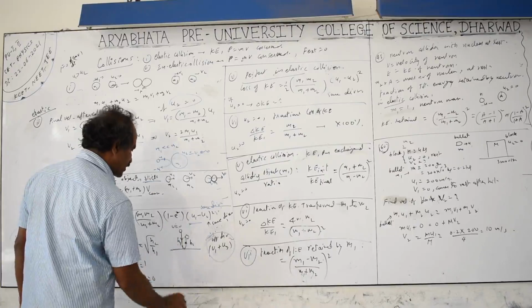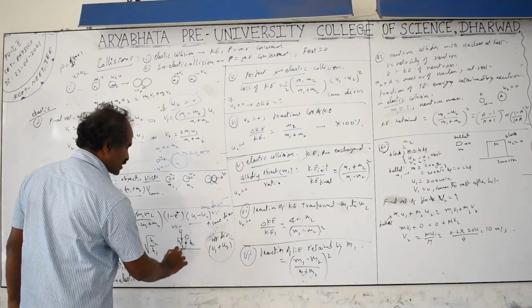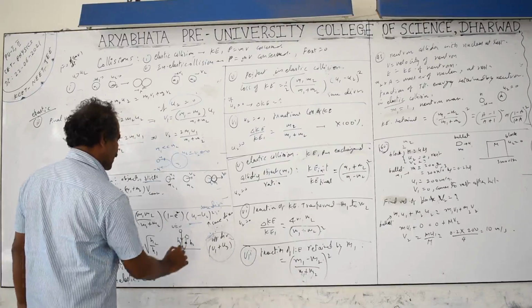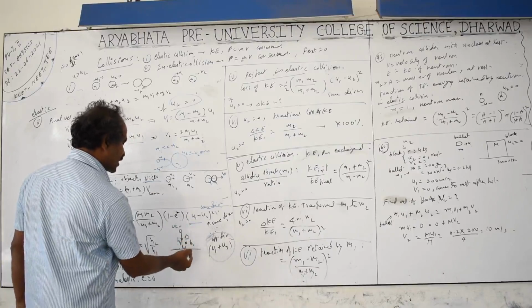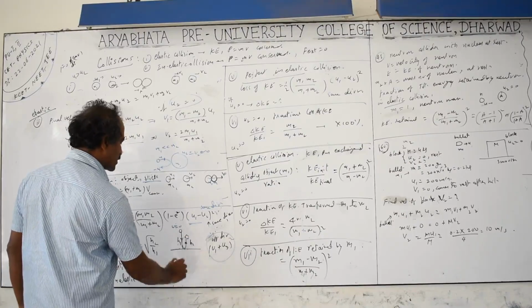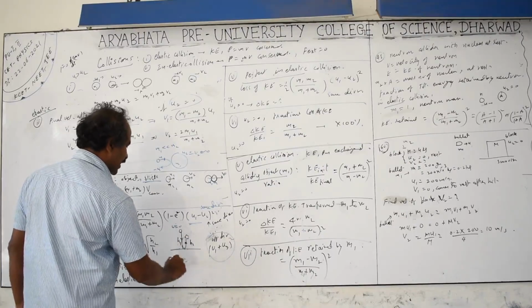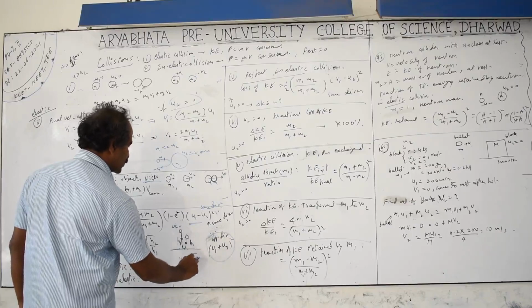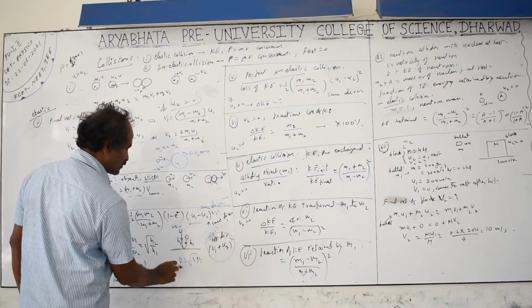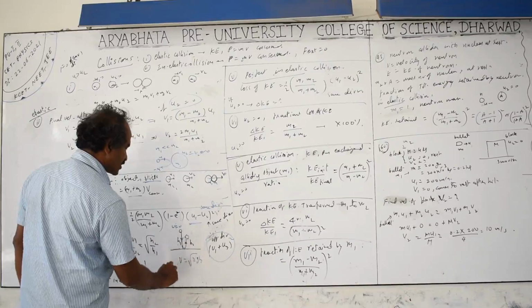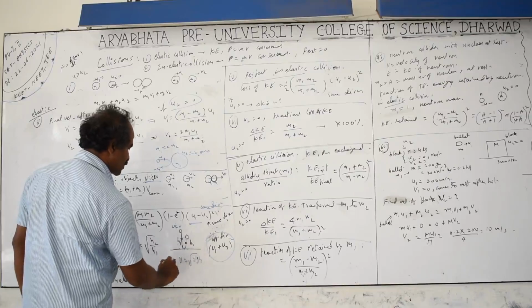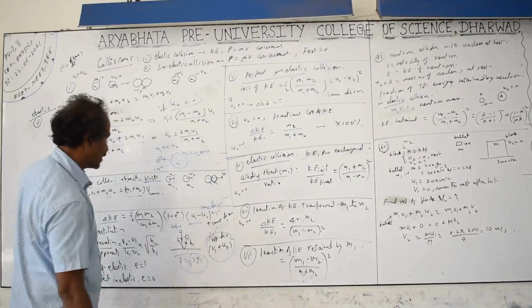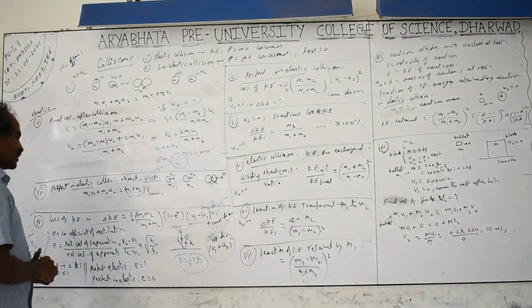So when the ball hits the ground, there will be loss of energy. So the velocity before and after will not be equal. After rebounding, because the velocity is less, the height is also less. The relation between height and velocity is v equal to root of 2gh. Just before touching, v1 equal to root of 2gh1. After touching, v2 equal to root of 2gh2. That is the velocity and height relation. So velocity decreases, therefore height also changes.